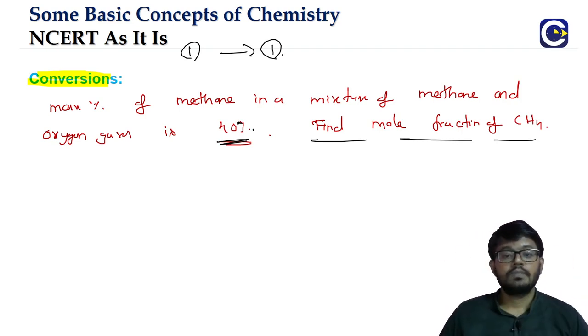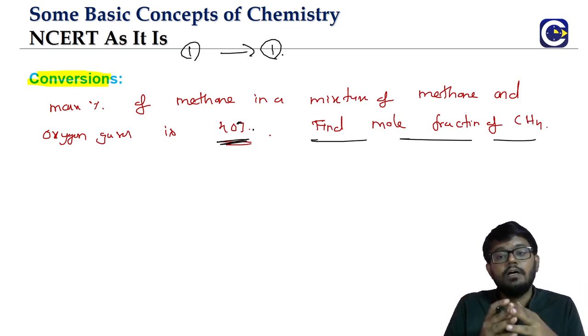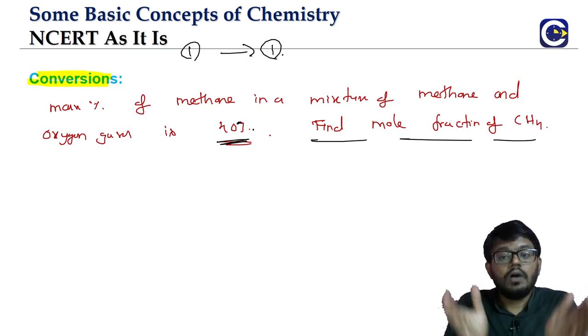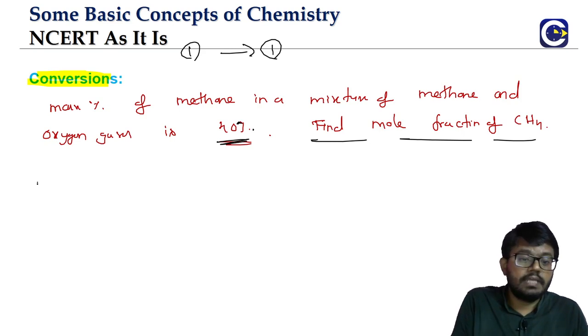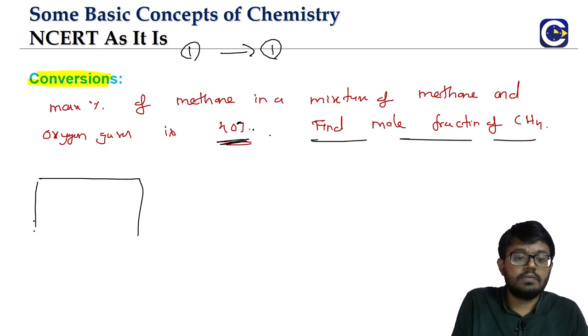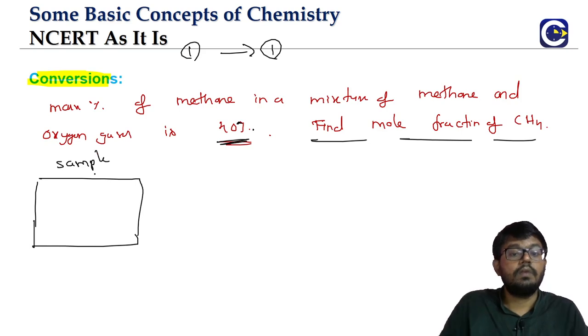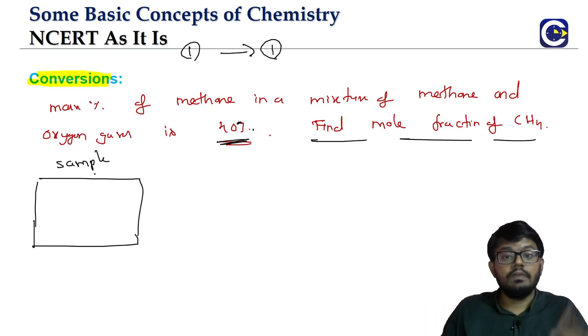Whenever we have any concentration term given, we should take a sample. This is how conversions will always begin. When we go to the solution chapter in 12th, we will even derive some formulas and keep some ready-made formulas. But here I will show you the base approach. We have to take a sample.